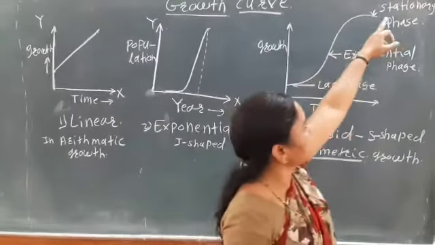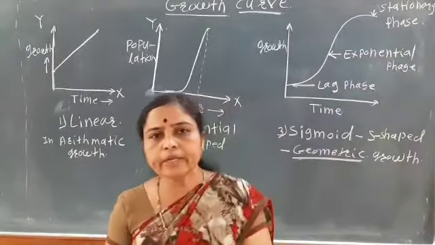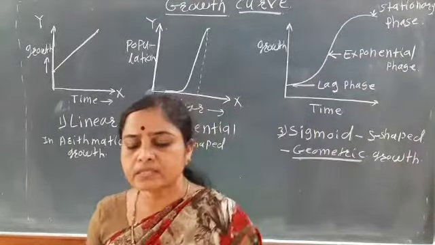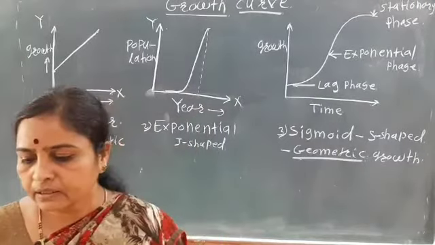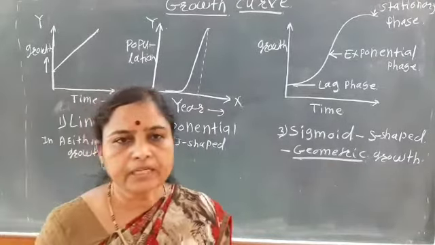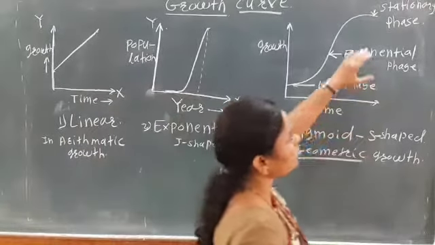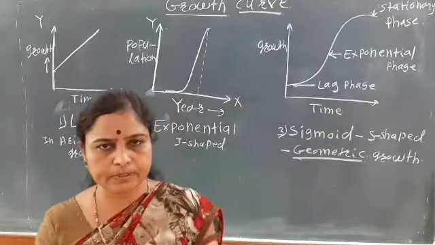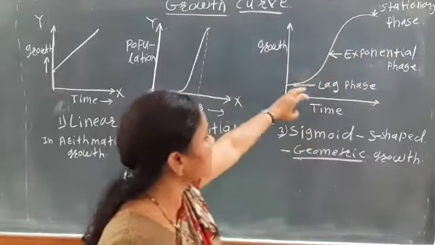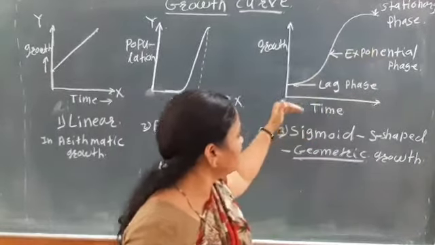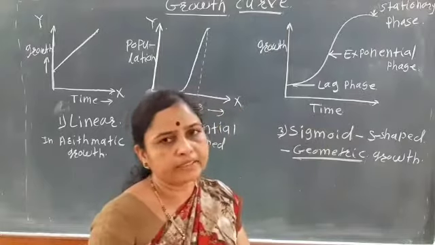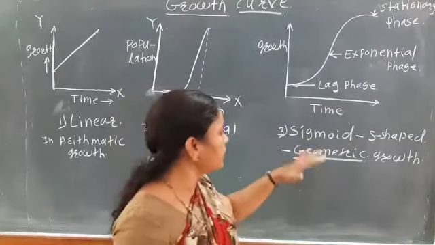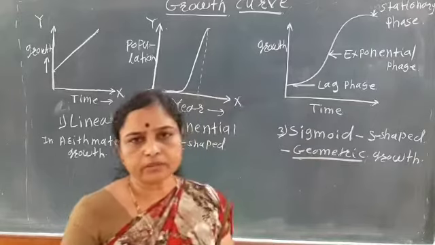And the third phase, the stationary phase, is also known as the steady phase. In it, the cell goes into the maturation stage, and differentiation also takes place. This stationary phase is also known as the adult phase or the senescence phase. So these three phases are shown in the sigmoid, S-shaped curve, and it mainly occurs in geometric growth.